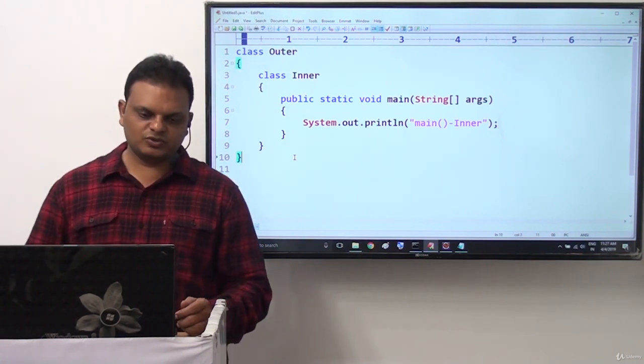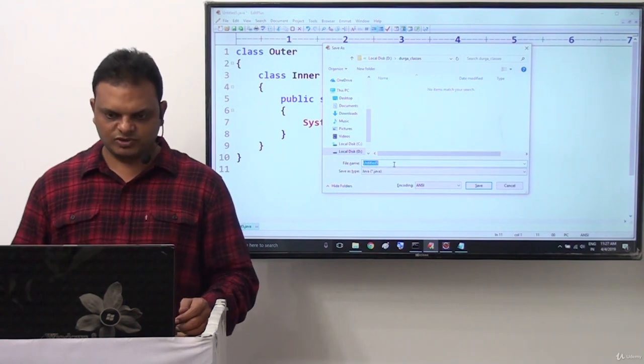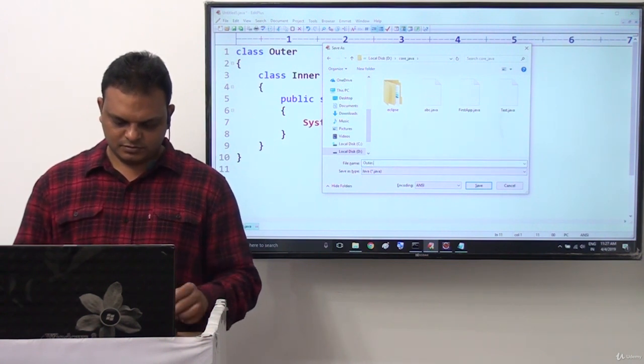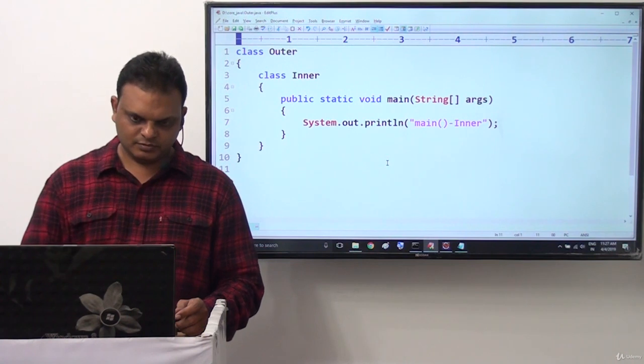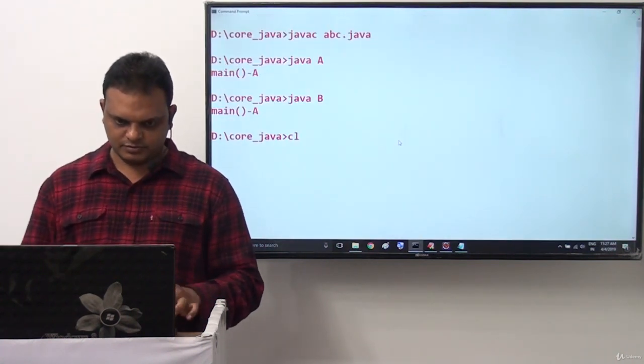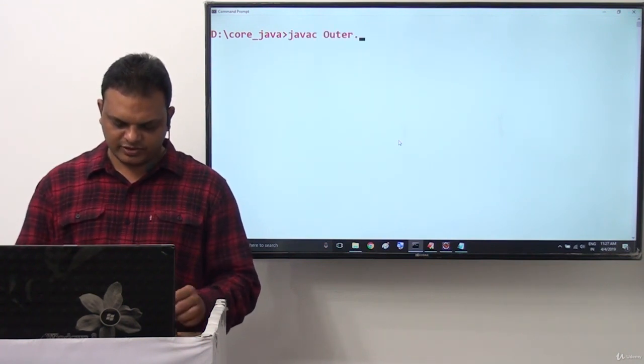Then how are we going to execute this? First of all, let me save this one as Outer.java. Observe carefully. When we provide this Outer.java, what we have to do there? javac Outer.java. We can compile this.